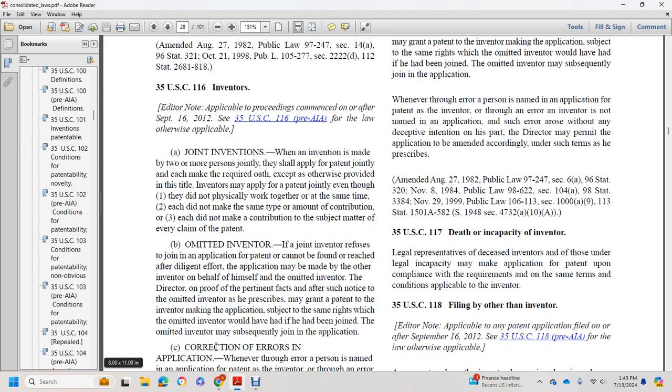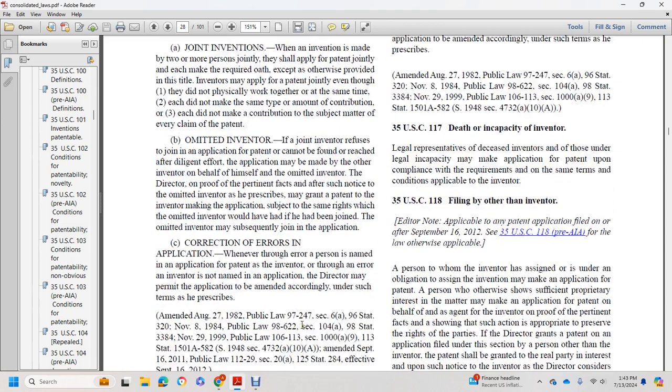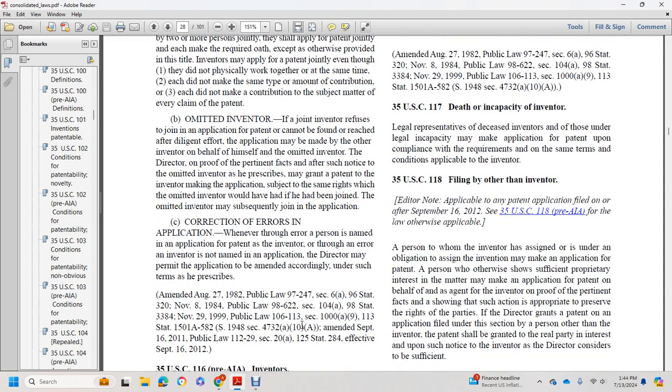Omitted inventor. If a joint inventor refuses to join in an application for patent or cannot be found or reached after diligent effort, the application may be made by the other inventor on behalf of himself and the omitted inventor. The director, on proof of the pertinent facts and after such notice to the omitted inventor as he prescribes, may grant a patent to the inventor making the application, subject to the same rights which the omitted inventor would have had if he had been joined. The omitted inventor may subsequently join in the application. Correction of errors in application. Whenever through error a person is named in an application for patent as the inventor, or through error an inventor is not named in an application, the director may permit the application to be amended accordingly, under such terms as he prescribes.